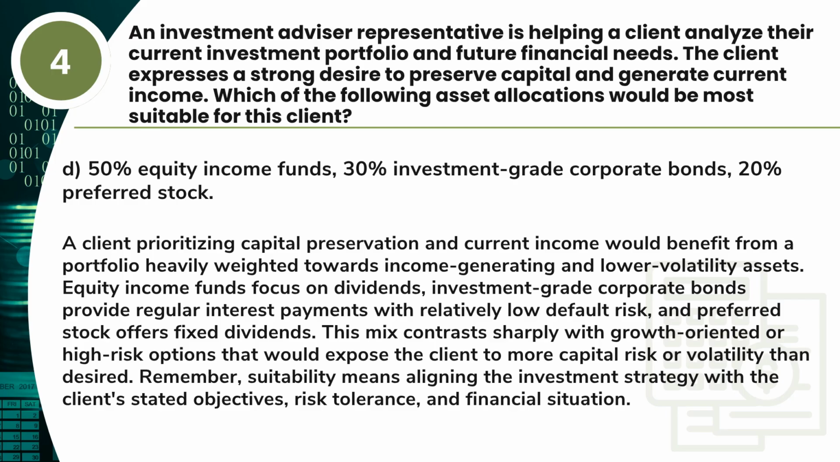Answer: D. 50% equity income funds, 30% investment-grade corporate bonds, 20% preferred stock. A client prioritizing capital preservation and current income would benefit from a portfolio heavily weighted towards income-generating and lower volatility assets. Equity income funds focus on dividends. Investment-grade corporate bonds provide regular interest payments with relatively low default risk, and preferred stock offers fixed dividends.